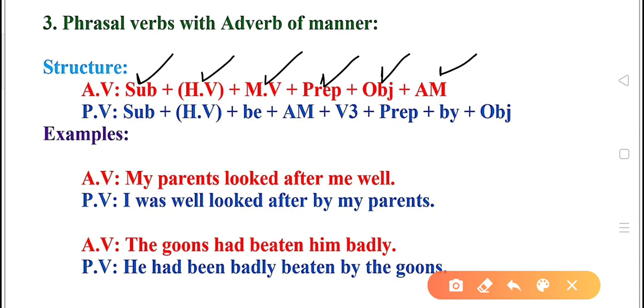Adverb of manner is mentioned over here also. So this is the only difference from subject till object. The structure is just like the previous one, but one addition is there in the second structure, that is adverb of manner comes after object. If this is the structure of active voice, how is this to be changed into passive voice?